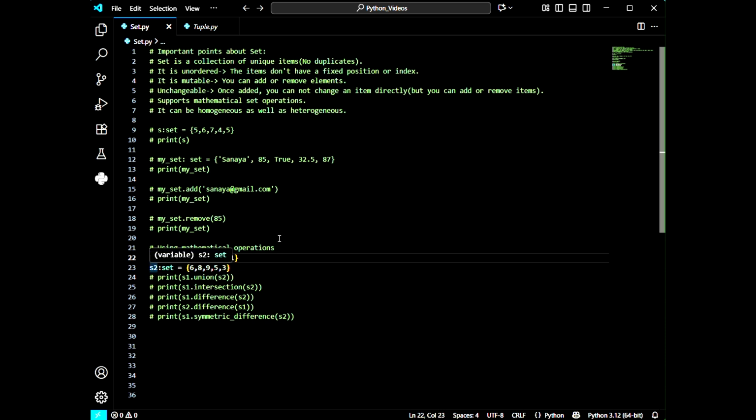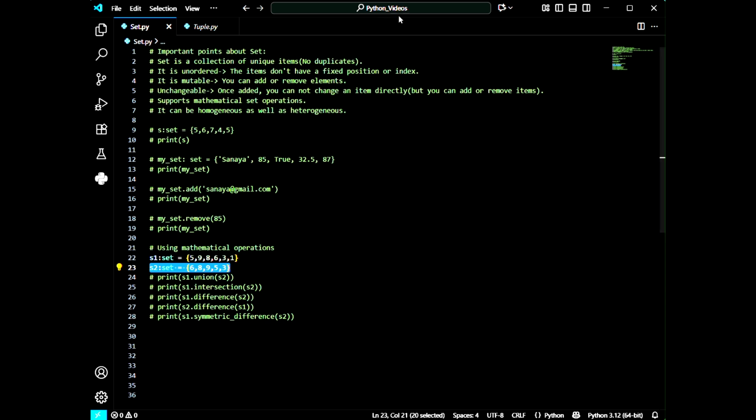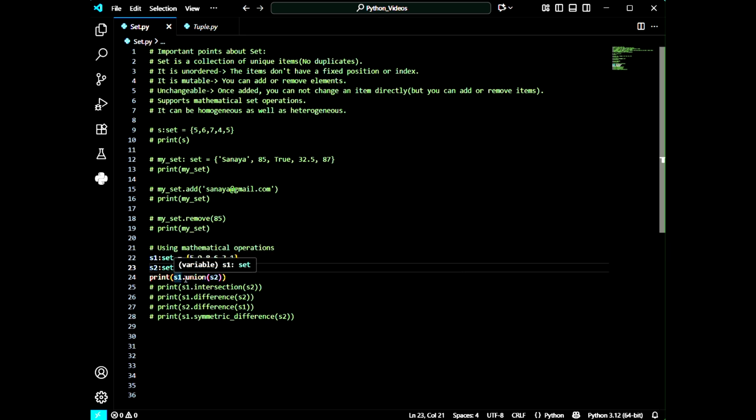Here I have first created a reference called S1 of data type set, and I have stored some elements that are unique. Again I have created a second reference called S2 of data type set, and I have stored some elements. So first let's go to line number 24, where we use the union function with the help of the dot operator. What will it give me in return?